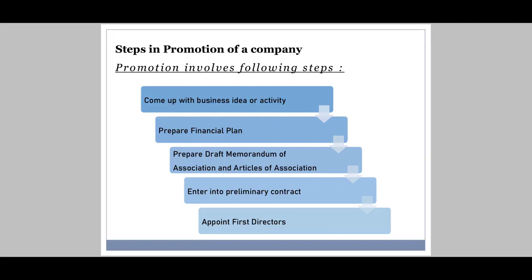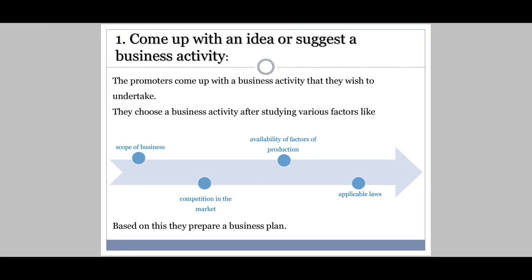Now we are going to see all these steps one by one. First, come up with an idea or suggest a business activity. The promoters come up with a business activity that they wish to undertake. First of all, you will have an idea, a promoter will have an idea.